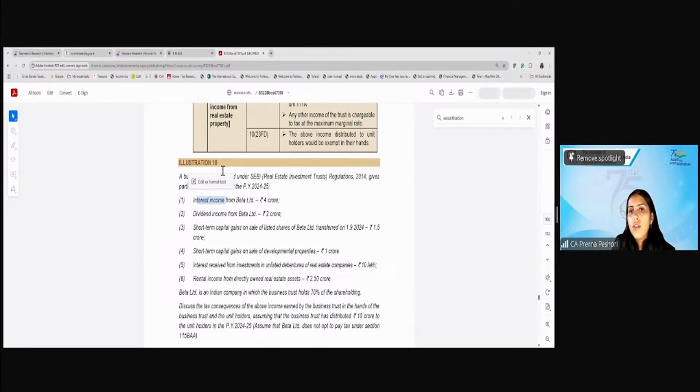What about the interest on the unlisted debentures? This is also MMR rate. Correct. This will also be MMR and there will be no taxability in the hands of the unit holder. Rental income from the real estate assets.